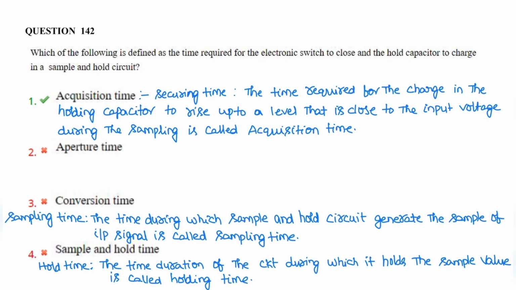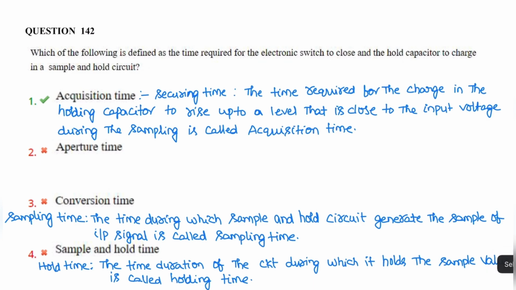for the charge in the holding capacitor to rise to a level that is close to the input voltage during the sampling is called acquisition time. Acquisition time is also called securing time. So the statement is related to acquisition time. The time required for the electronic switch to close and the hold capacitor to charge in a sample and hold circuit is acquisition time. So acquisition time is the time it takes for the capacitor to charge up to a level close to the input voltage.